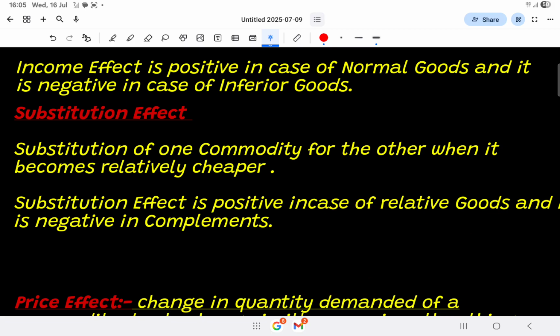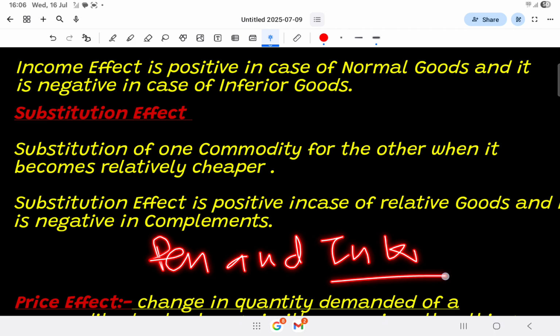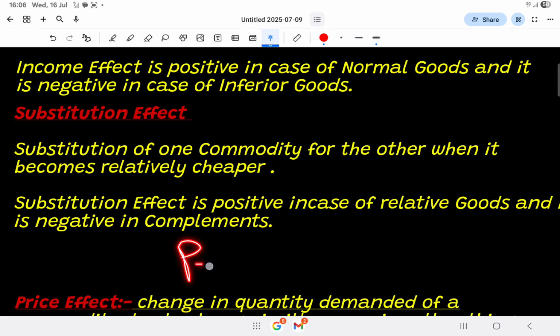But in the case of complements, complements are those goods which can be used together. We can't replace them with each other. For example, pen and ink. We are using both of them together. When the price of pen rises, what will happen? Will the demand for ink rise or fall?